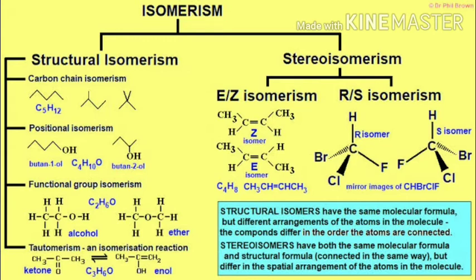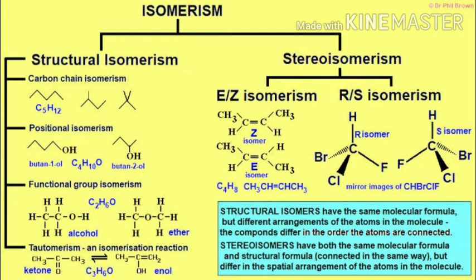Now, stereoisomerism. What is stereoisomerism? Some compounds have the same molecular formula as well as the same structural formula, but they differ from each other in physical or chemical properties. They are called stereoisomers, and the phenomenon is stereoisomerism. It is also divided into two forms: E-Z isomerism and R-S isomerism. So this E-Z and R-S isomerism we will discuss in the stereochemistry chapter.